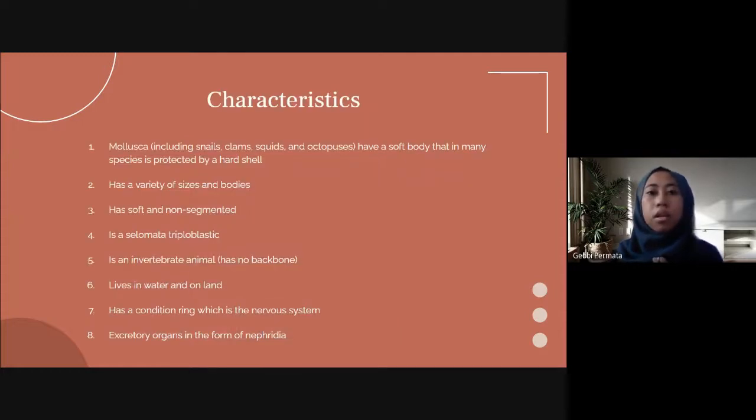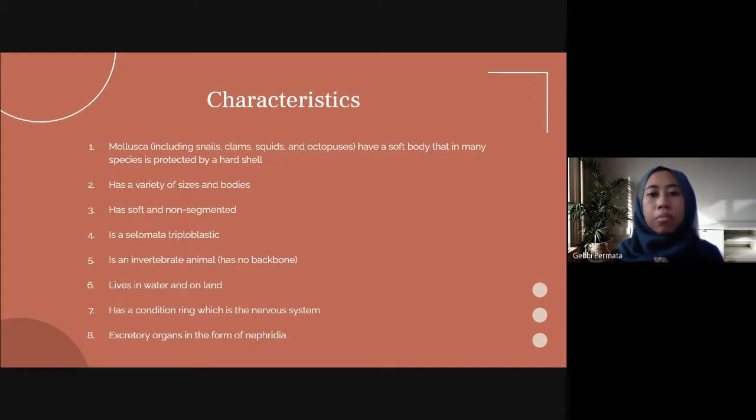Mollusca. The characteristics are: 1. Mollusca, including snails, clams, squids, and octopus, have a soft body that in many species is protected by a hard shell. 2. Has a variety of sizes and bodies. 3. Has a soft and non-segmented body.